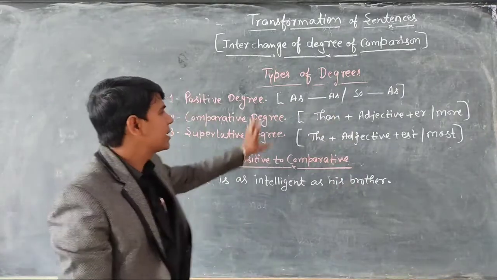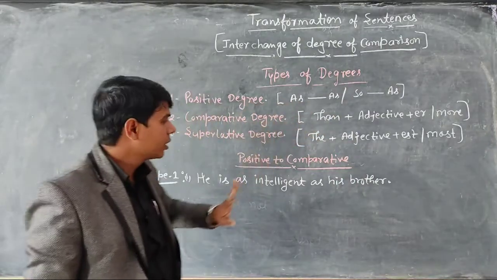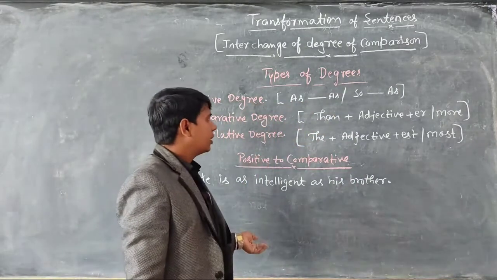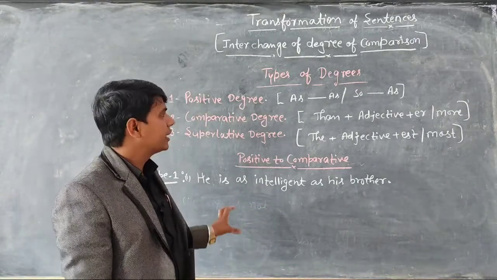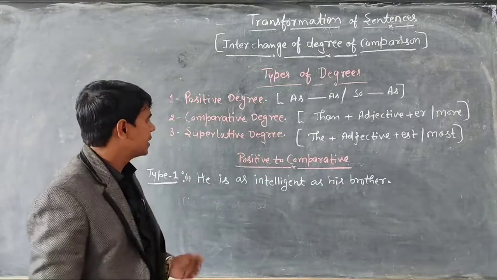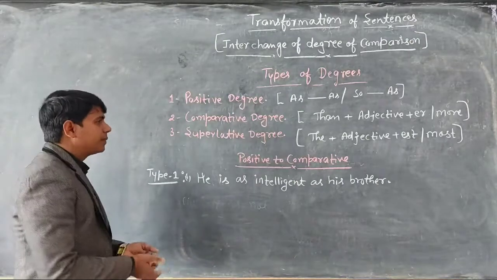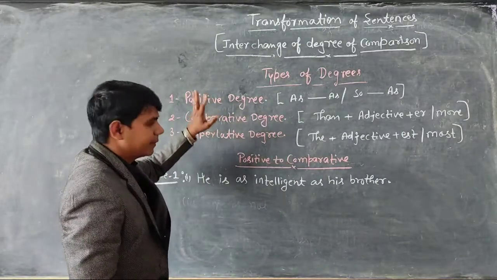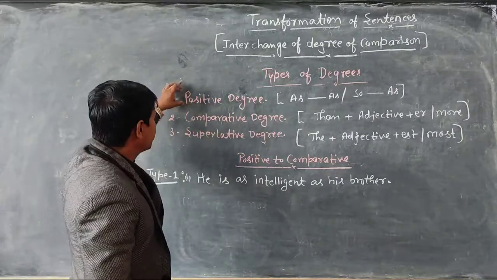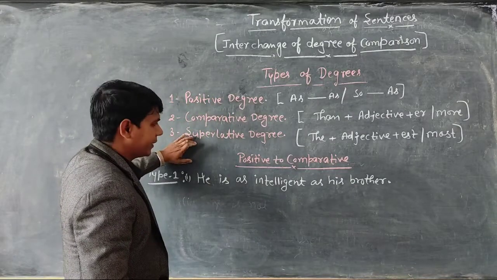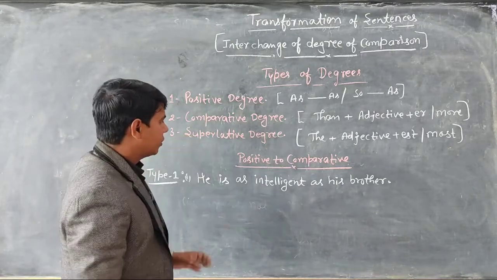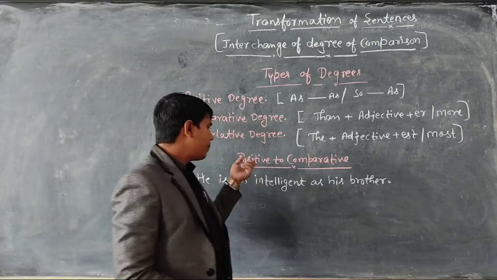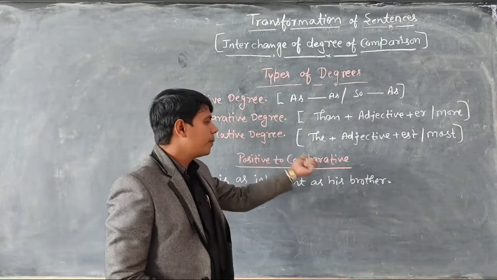That is why I have mentioned them. So let's see how to interchange a degree of comparison. In exams we have a positive degree and we are asked to change it into comparative degree, or we can change it into superlative degree. We are going to study how to change a positive degree into comparative.